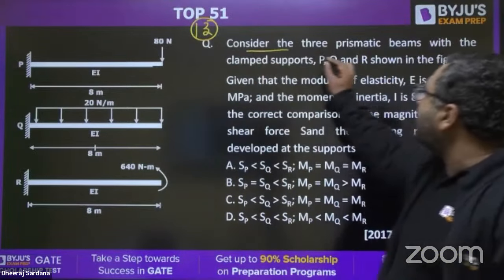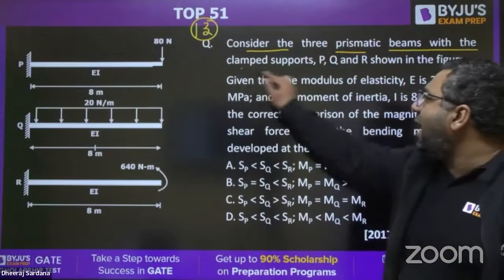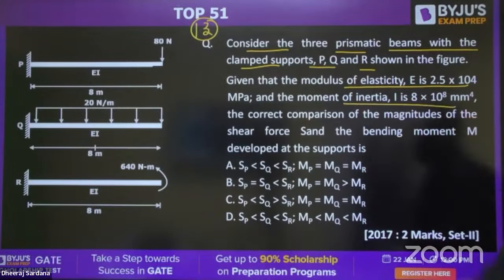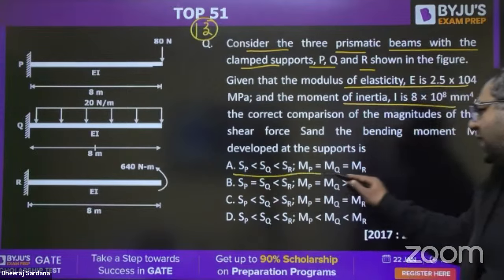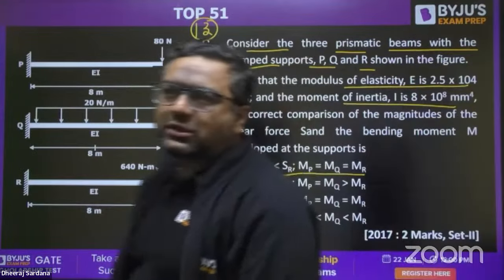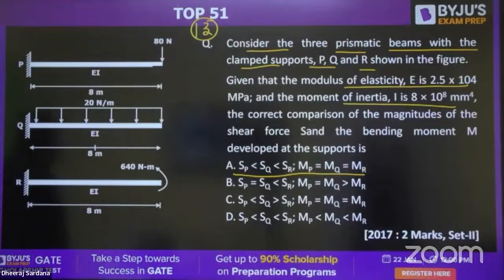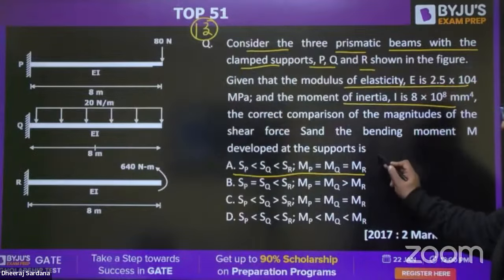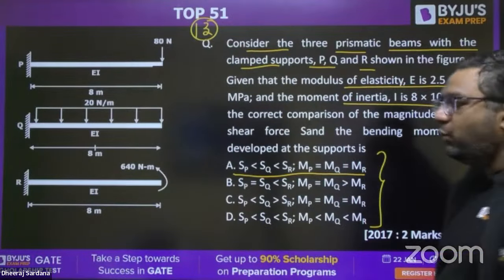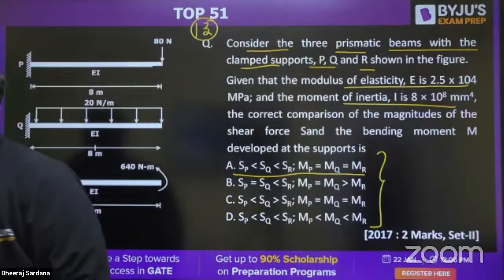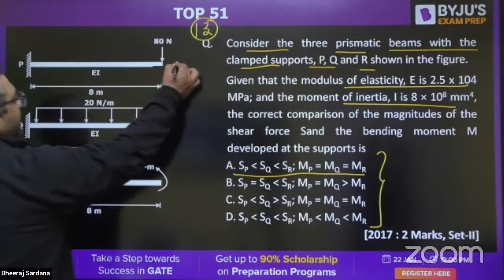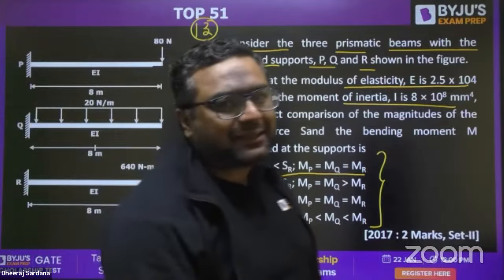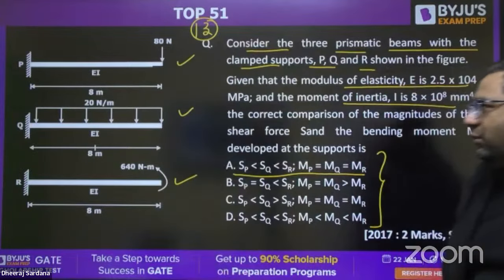So you can see here, consider the three prismatic beams with clamped support P, Q, and R. You can see E value is given, I value is given. They are just asking which of the following is correct. Here S represents the shear force, M represents the bending moment. You can answer in the polls given in the comment section also. So options are there in front of you. This is a very good question, guys. You just need to find out the maximum shear force and maximum bending moment in this, and this. Then you will get to know which is correct.